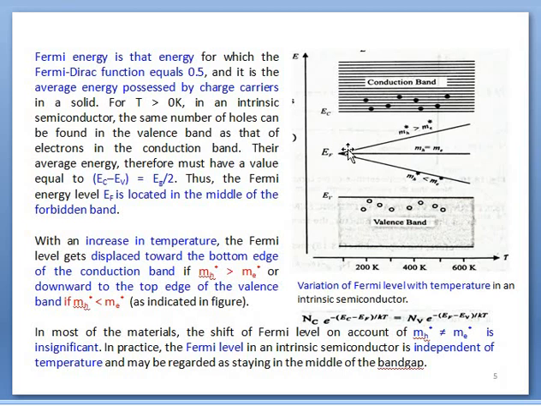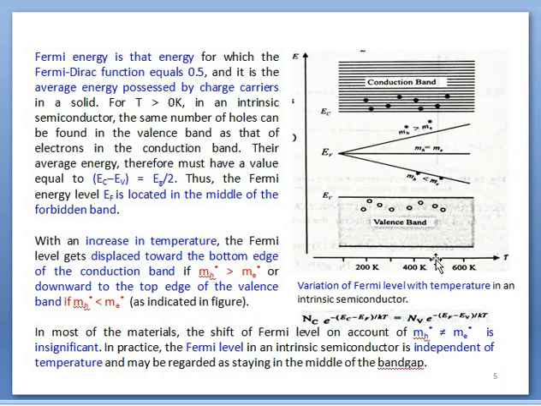See here, EF gradually shifts upward towards EC, meaning the energy difference between EF and EV gradually increases. When the difference increases, since the minus sign is kept here, this term gradually reduces with increasing temperature, and the other term gradually increases. As a product, we have a constant value. There is no variation, so finally this term will be equal to this term due to this kind of variation.